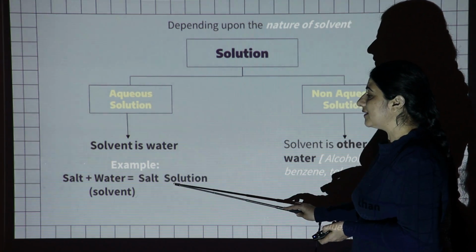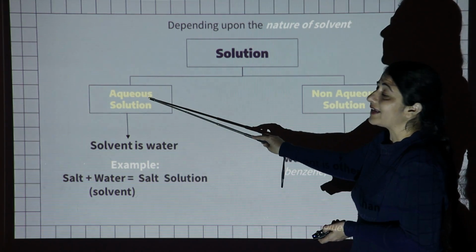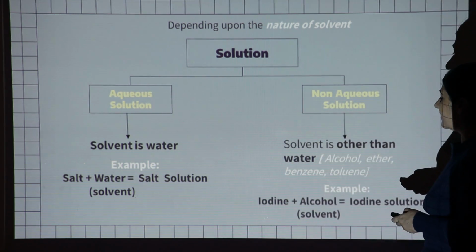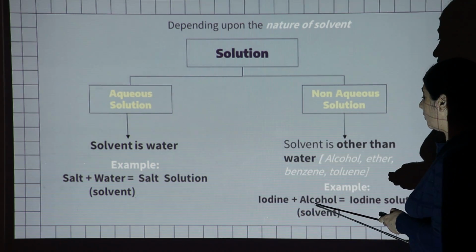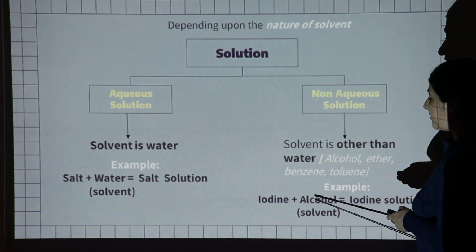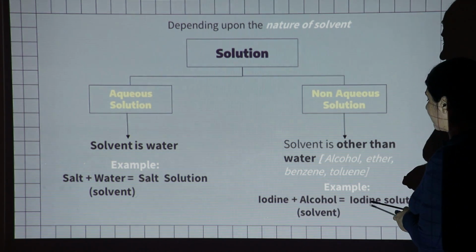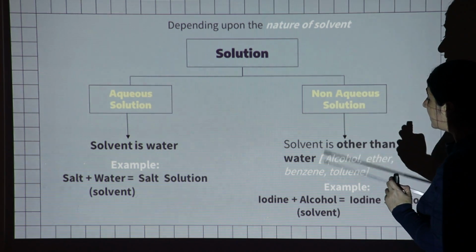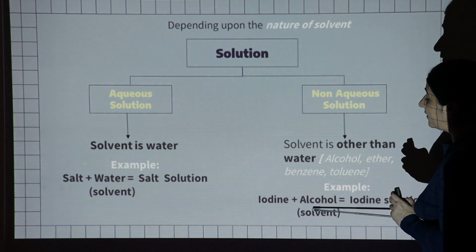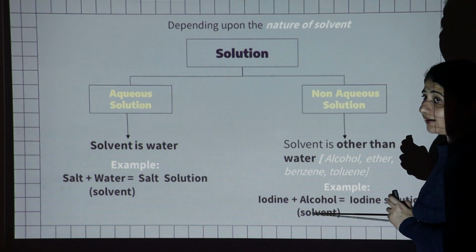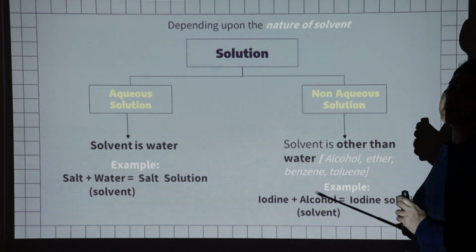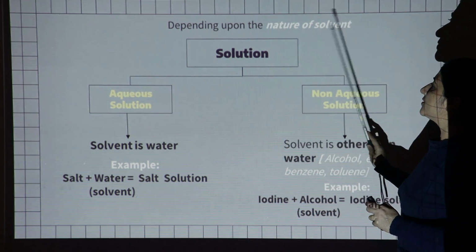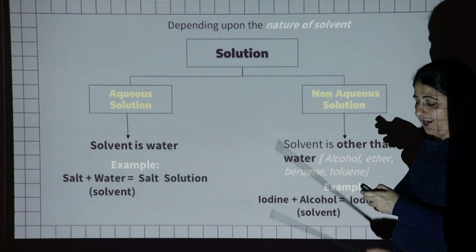So that is why this solution, the salt solution, is known as aqueous solution. The example of non-aqueous solution is iodine and alcohol. When the iodine is added to alcohol, then we get iodine solution. So this iodine solution is non-aqueous, because in this case water is not used as a solvent. In this case, alcohol is used as a solvent. So depending upon the nature, the solutions are also divided into two types.